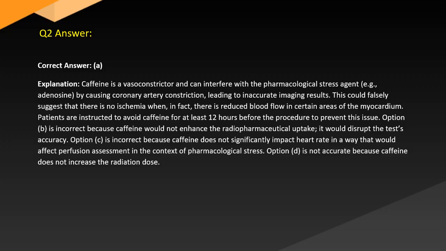issue. Option B is incorrect because caffeine would not enhance the radiopharmaceutical uptake. It would disrupt the test's accuracy. Option C is incorrect because caffeine does not significantly impact heart rate in a way that would affect perfusion assessment in the context of pharmacological stress. Option D is not accurate because caffeine does not increase the radiation dose.